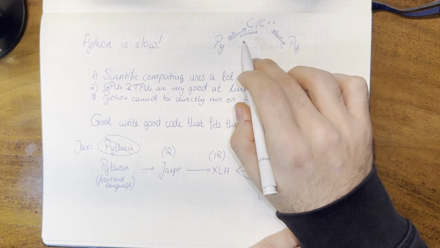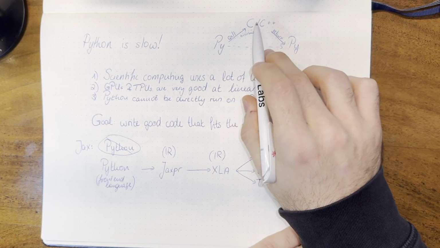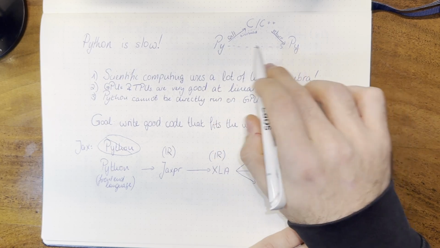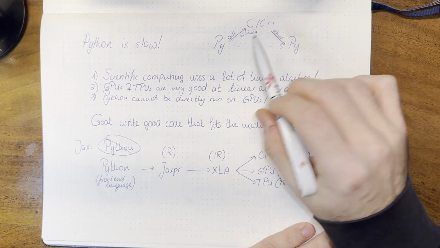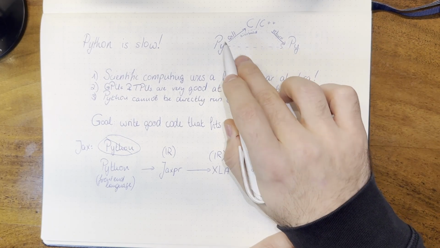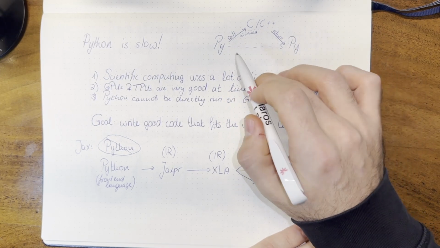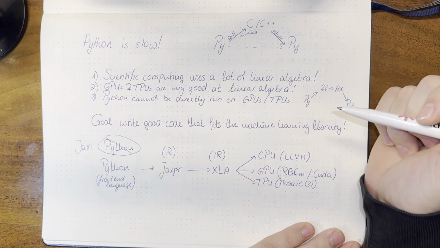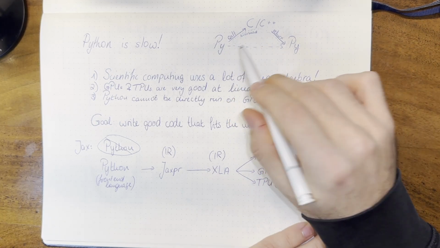There is some overhead when you go this route, but it is still way faster to run the C code this way than running the algorithm directly using Python. For example, this is what NumPy does, and the reason why NumPy is so fast is that the algorithms are not written in Python, they're written in C, and Python just simply calls those functions. Another example is Polars, which is in my opinion the better pandas alternative. It is written in Rust, and that is also another reason why Polars is so fast.